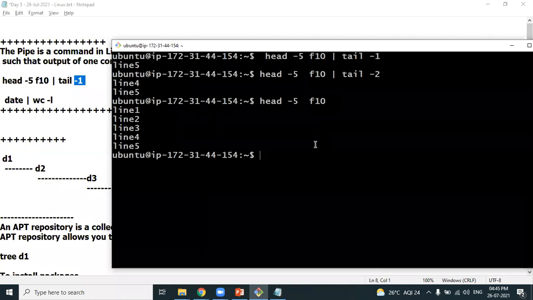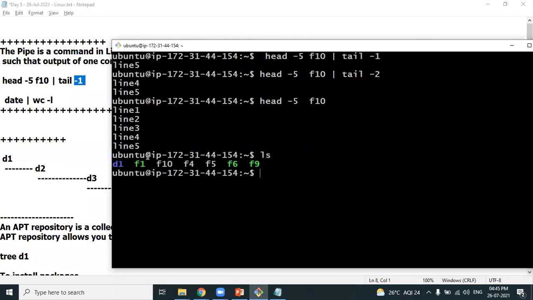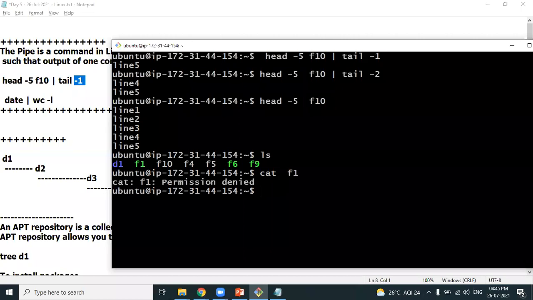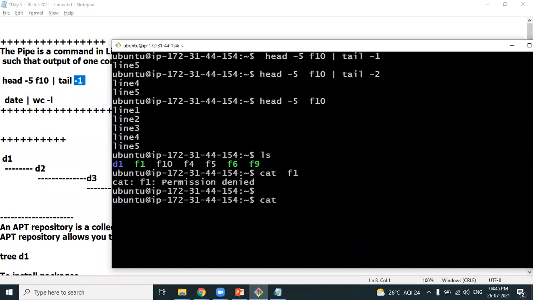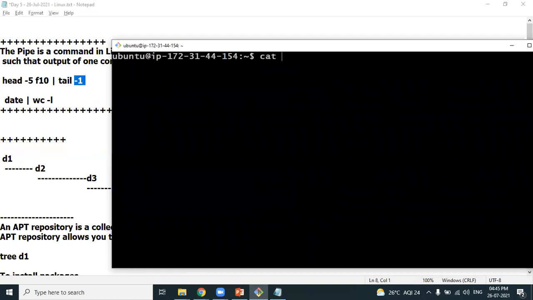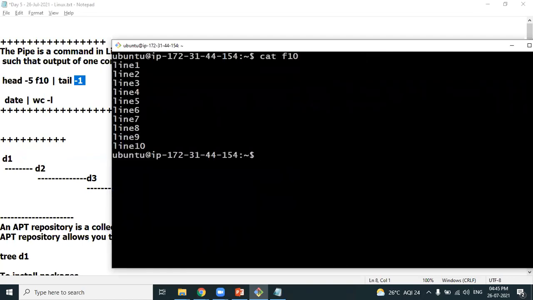Okay, I want to show you one more command. I want to look at the contents in the file F1. cat F1. Okay, if the file F1 has no permissions, no problem. cat F10. I want to show you a command called wc, which stands for word count. Word count followed by F10. Look at the result of this word count.